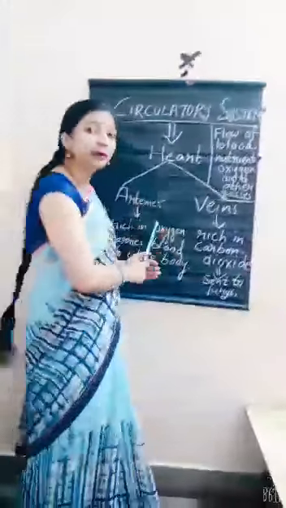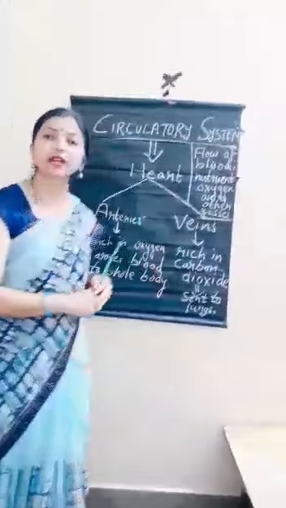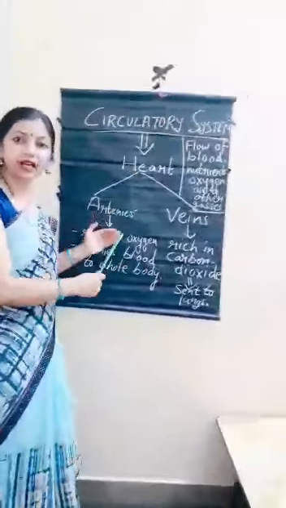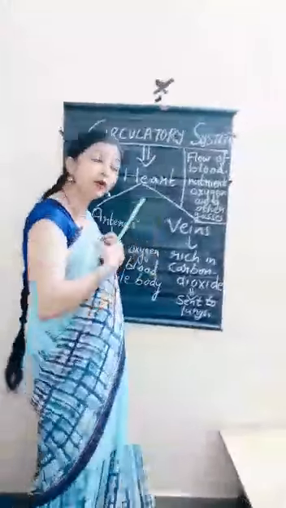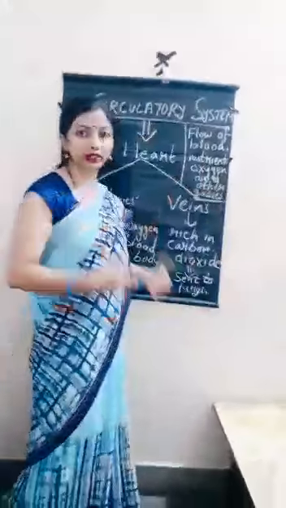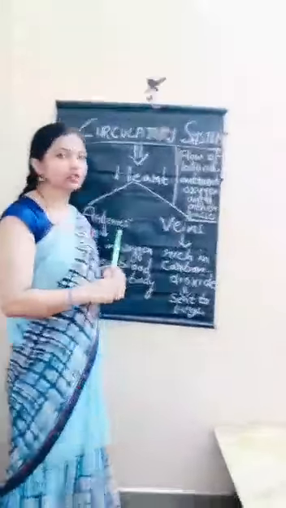So the major important function is done by arteries and veins. Arteries supply gas rich in oxygen from the heart to the whole body, which helps in the smooth running of our body, and the body continuously needs oxygen.